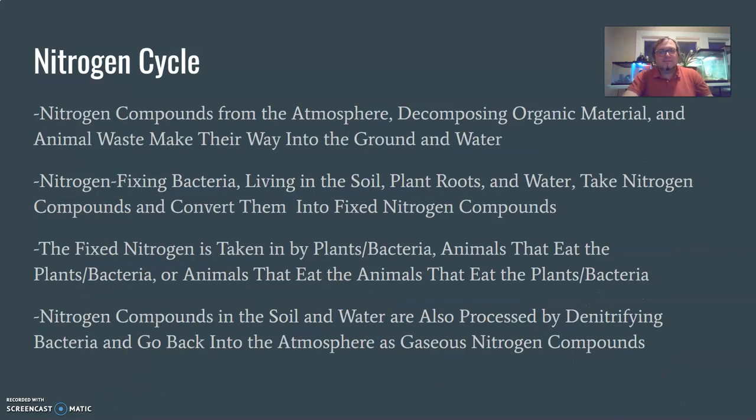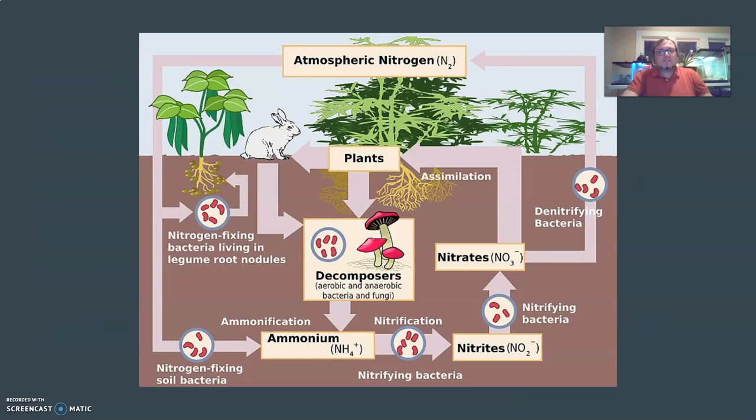into the atmosphere. So just as a recap for all of those steps, nitrogen components from the atmosphere, decomposing organic material, and animal waste make their way into the ground and water. Nitrogen-fixing bacteria living in the soil, plant roots, and water take nitrogen compounds and convert them into fixed nitrogen compounds. The fixed nitrogen is taken in by plants and bacteria, then by animals that eat the plants and bacteria, or animals that eat the animals that eat the plants and bacteria. Nitrogen compounds in the soil and water are also processed by denitrifying bacteria and go back into the atmosphere as gaseous nitrogen compounds. So again, I will post this presentation in Classroom.